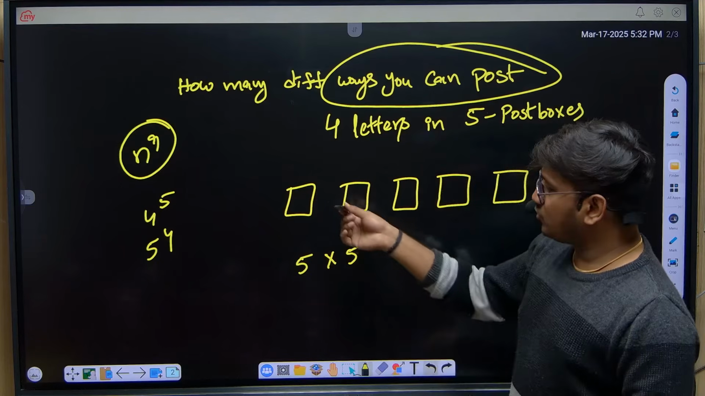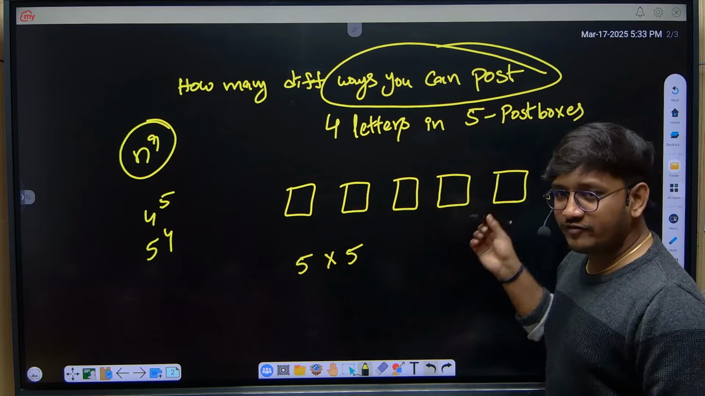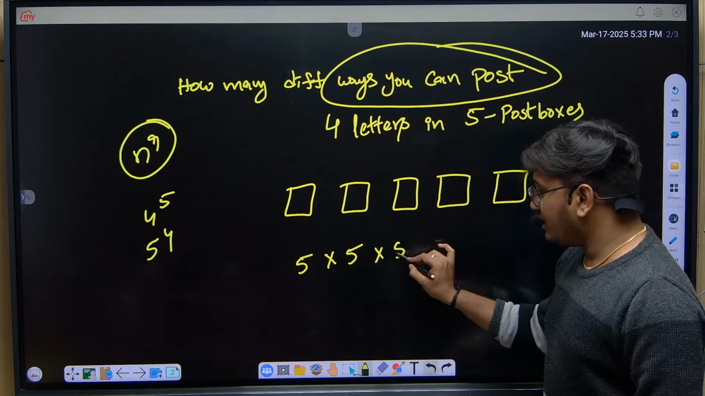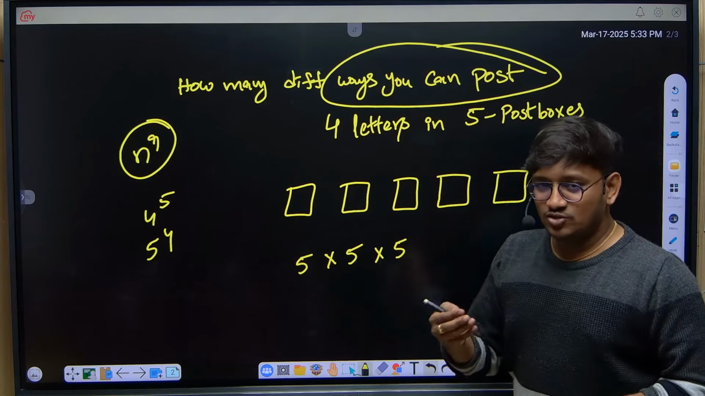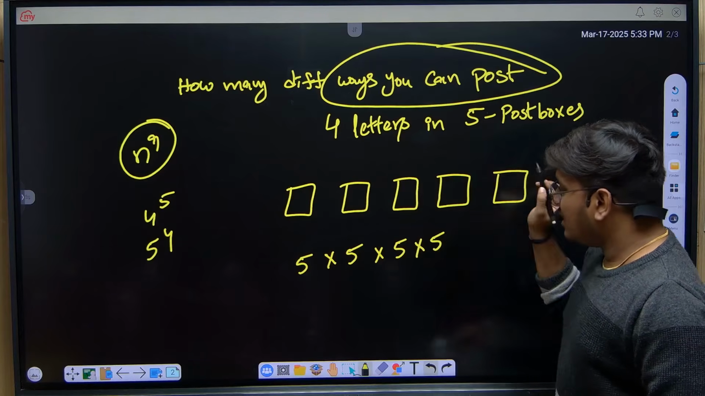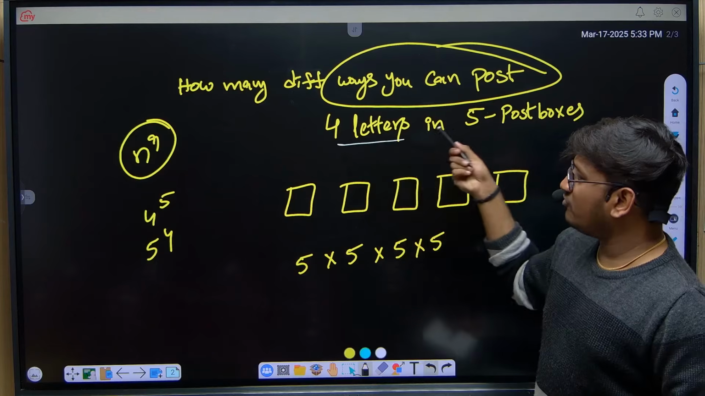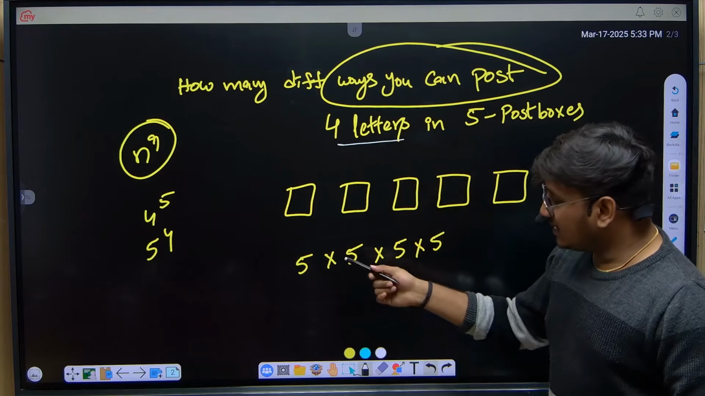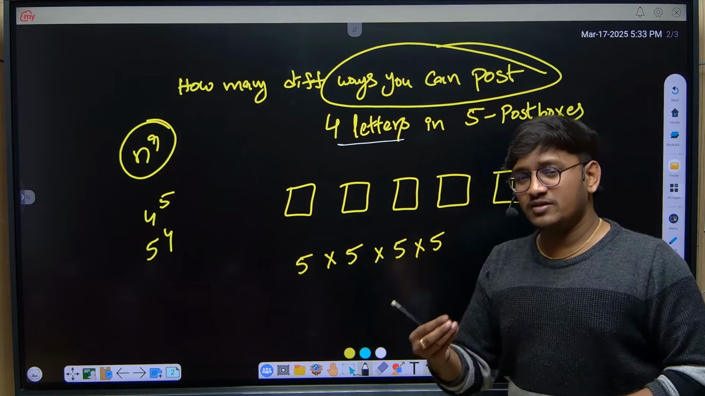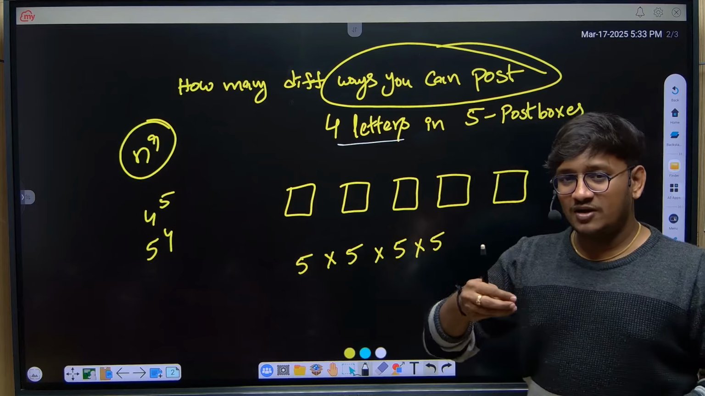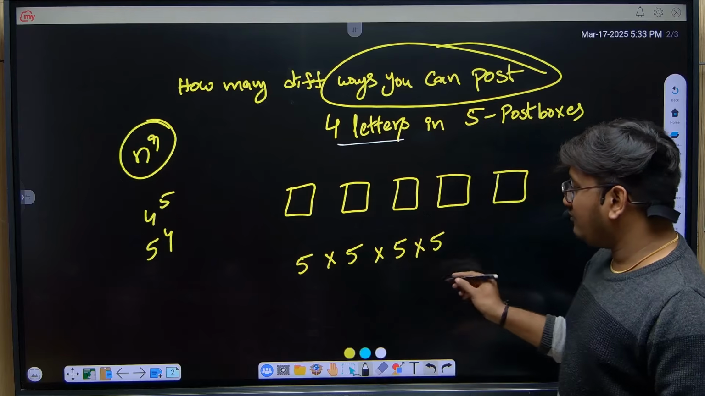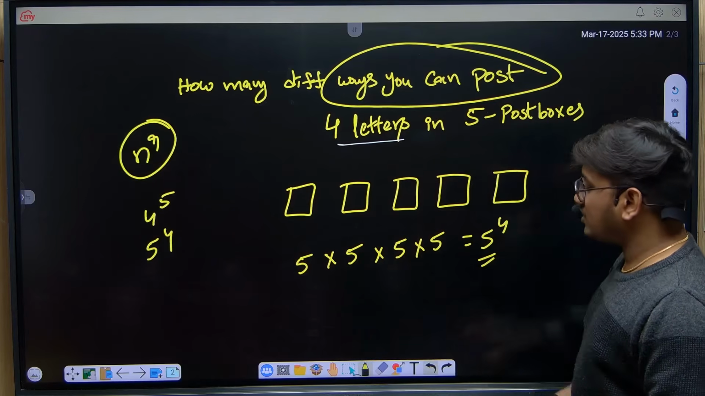The second letter I can post in the first one, or second, third, fourth, or fifth. Now the third letter I can also post in 5 different ways, because multiple letters can go to the same post box. Even the fourth letter has 5 different ways. How many letters do we have here? Total 4 letters. First letter 5 ways, second letter 5 ways. Why is it 5? Sir, they didn't mention whether repetition is allowed, but with very basic common sense, the same post box can hold multiple letters. So based on this logic, 5 into 5 into 5 into 5, which is 5 power 4. So the answer is 5 power 4.